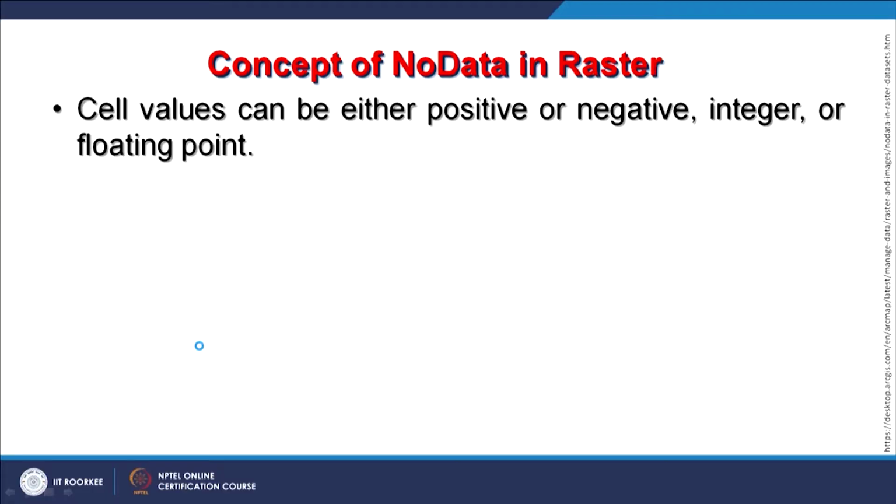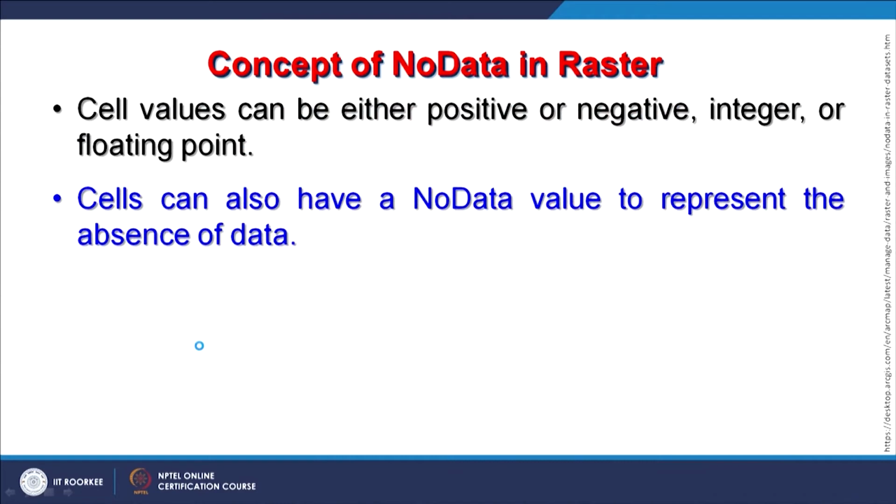Now these cell values, you know, can be either positive or negative, and also can be integer or floating point, depending. If I am handling a satellite image, then pixel values will be only positive integer values, but if I am handling a grid in GIS, then I may expect positive values, negative values. I may also get integers or floating point or decimal values. And these cells can also have a no data value if there is absence of data.